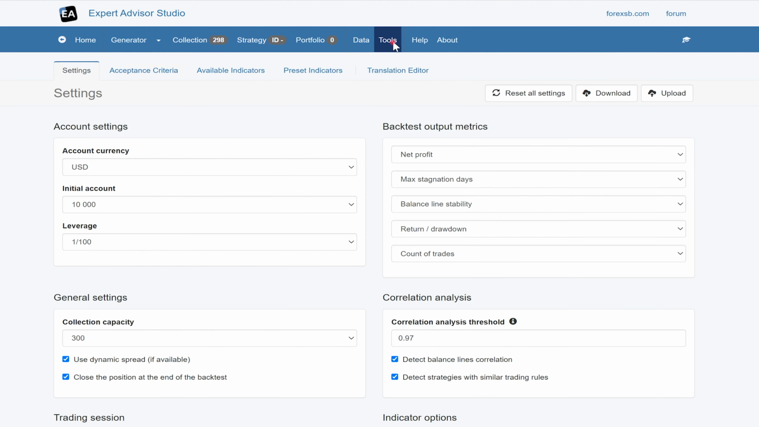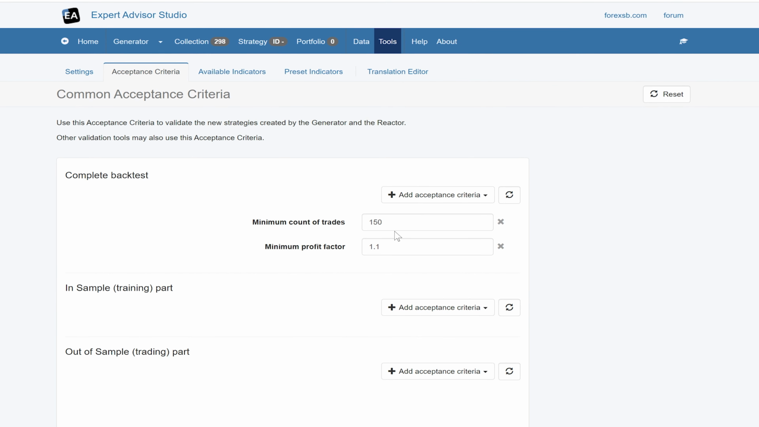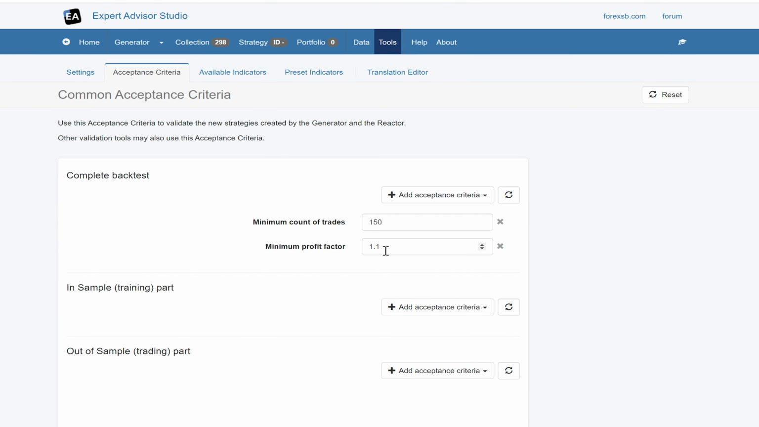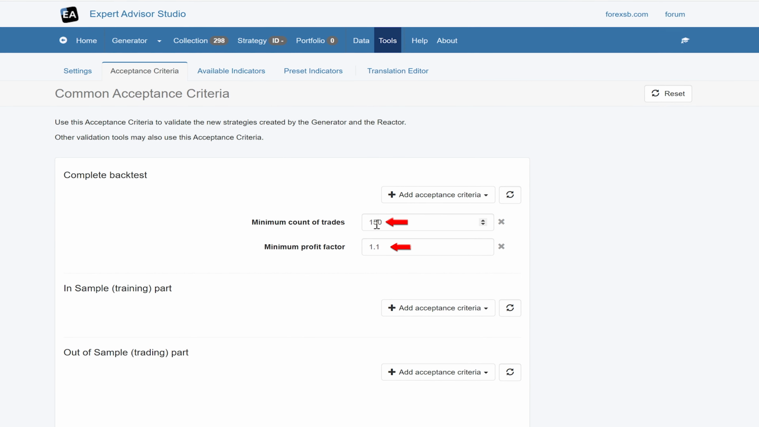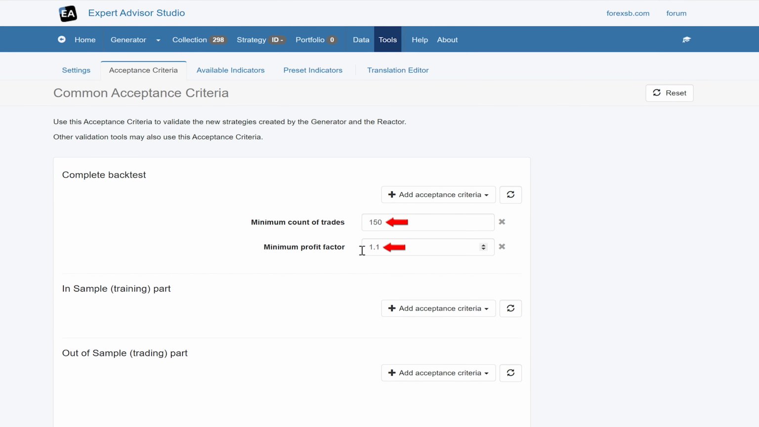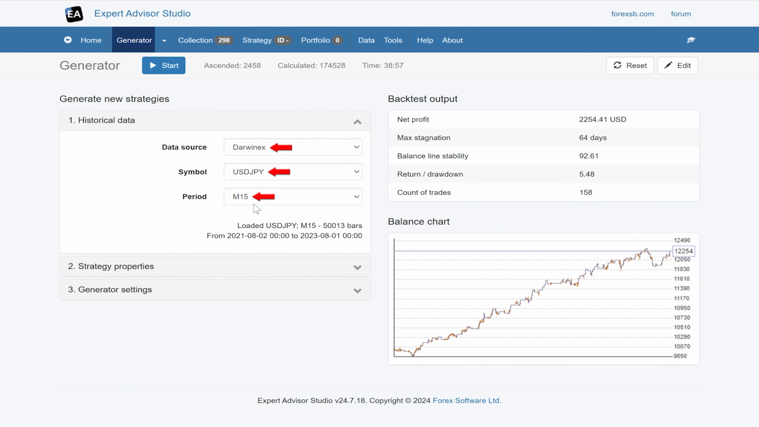For the acceptance criteria, I've just got something very simple, and we're going to use EA Studio's filters to improve the statistics of our collection. But right now I've just said I just want 150 trades and I want them to have a profit factor of 1.1. And as I said, I've used the Darwin X data source, USD JPY and M15.